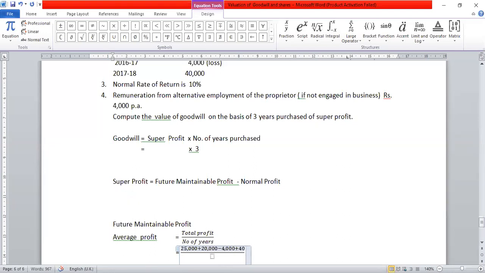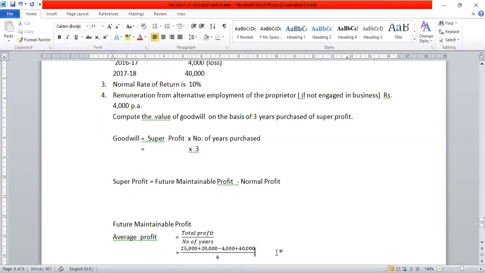Now all of you have a calculator. Just make the total of this, plus 40,000, and divided by how many years? Yes, total years are given, 4. So calculate it now. Make the total.